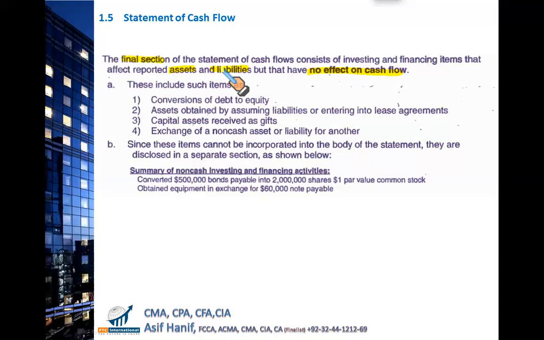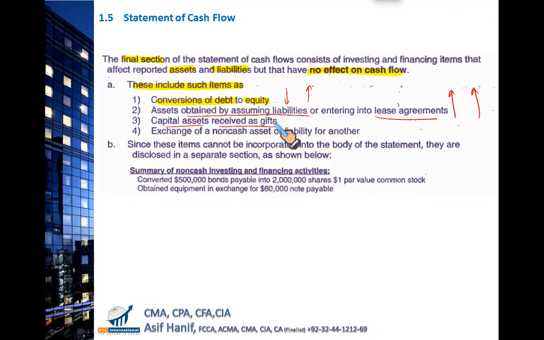Then where do we show them? What kind of transactions are non-cash? Like conversion of debt into equity. When you do this, what happens? Your debt goes down, your equity goes up. Clearly, the balance sheet's numbers have changed, but there is no cash flow. Similarly, assets obtained by assuming liabilities. You acquired an asset by taking a loan or by lease agreement. Again, assets go up, liabilities go up, but there is no cash.